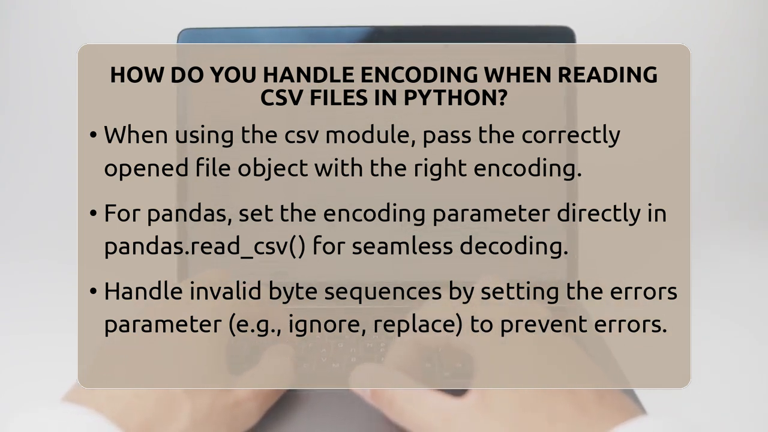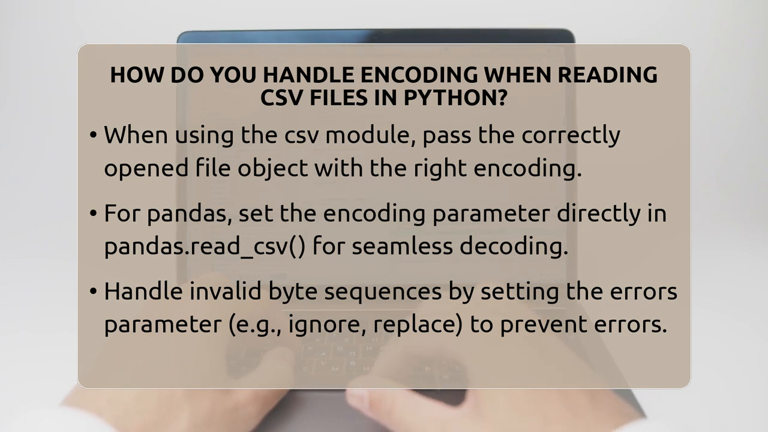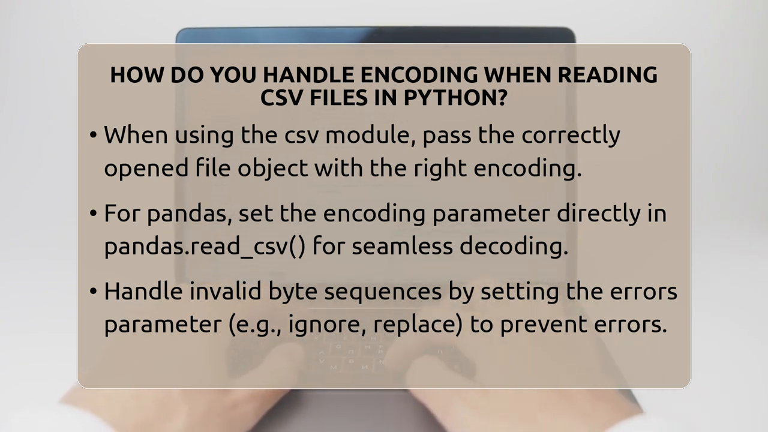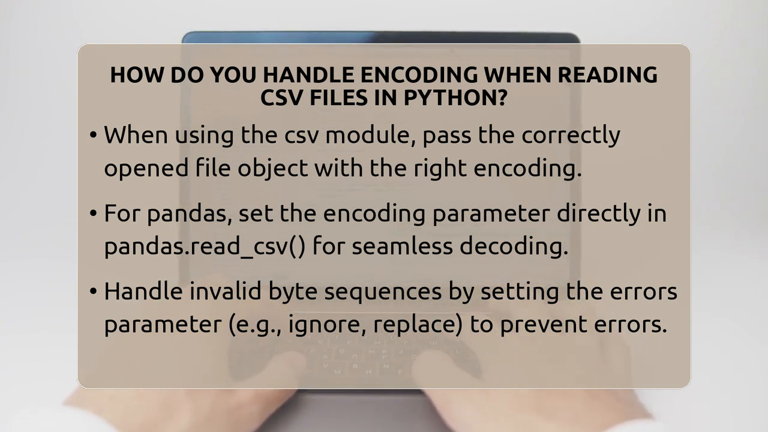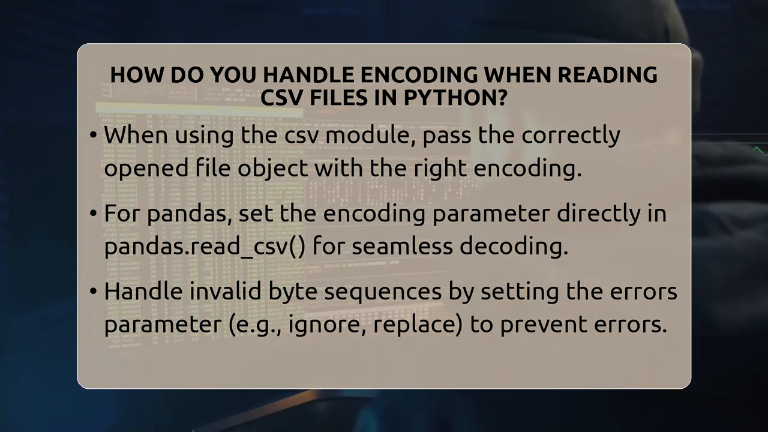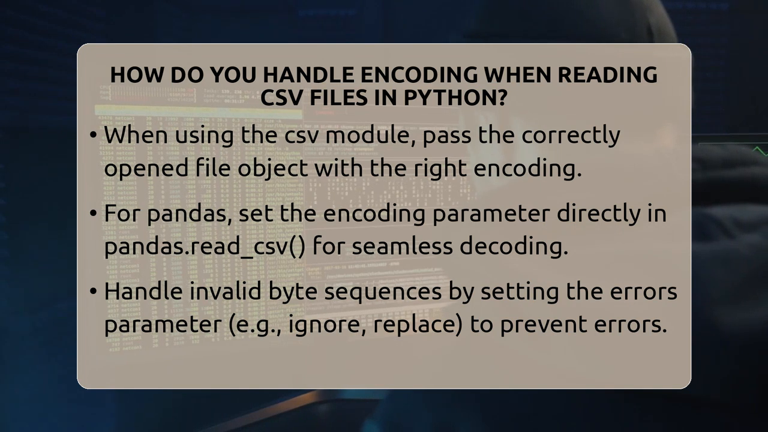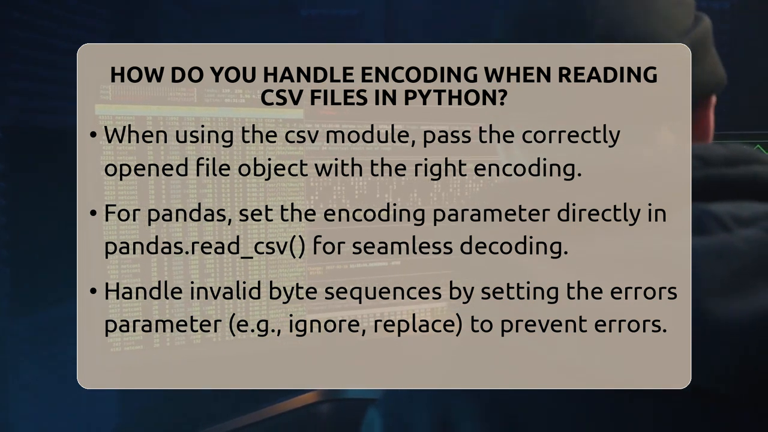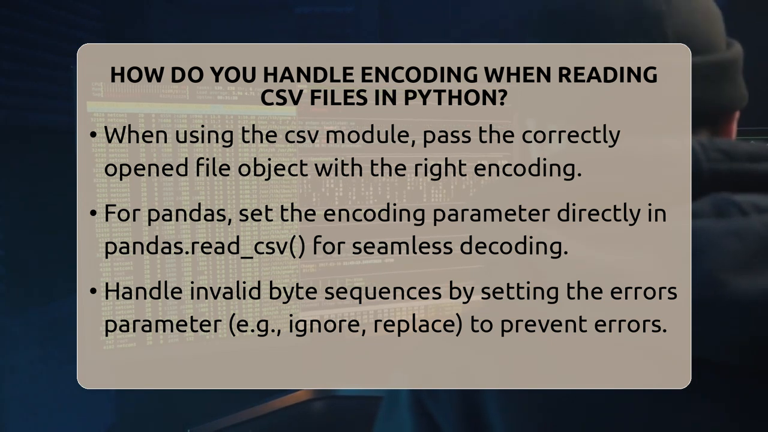Sometimes files contain invalid byte sequences, which can cause errors. To handle this, you can set the errors parameter when opening the file. Options include strict, which raises an error, ignore, which skips invalid characters, or replace, which replaces them with a placeholder. This ensures your script keeps running even if some characters are problematic.